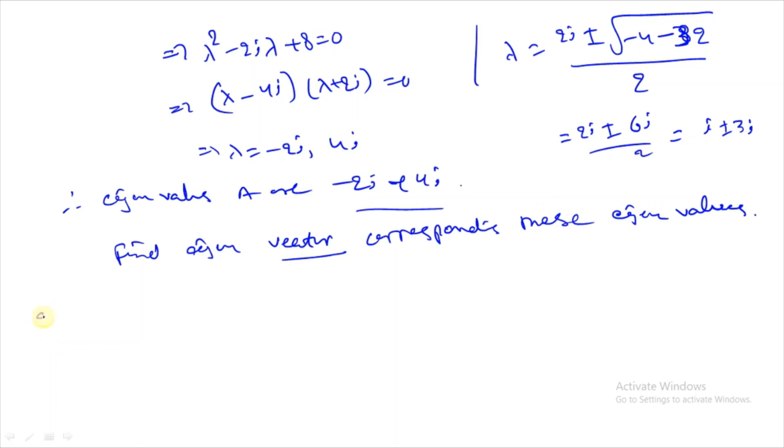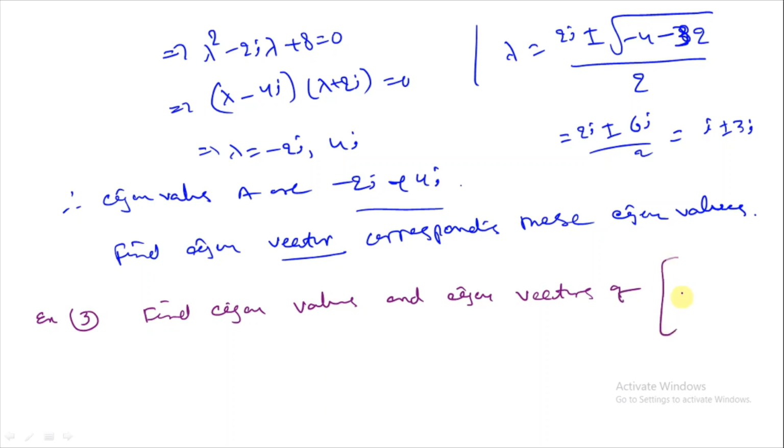For example, find the eigenvalues and eigenvectors of the matrix with rows (i, 0, 0), (0, 0, i), (0, i, 0). Already this is a unitary matrix. We already checked this one when we discussed complex matrices and their eigenvalues and eigenvectors. This is the solution.